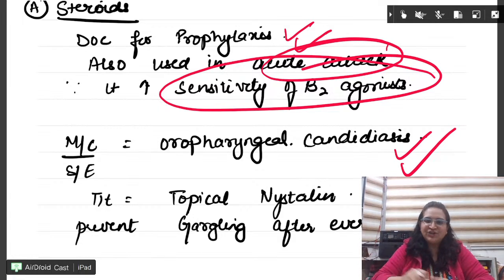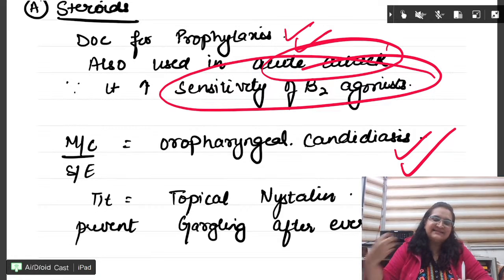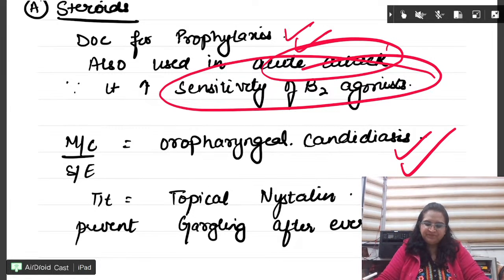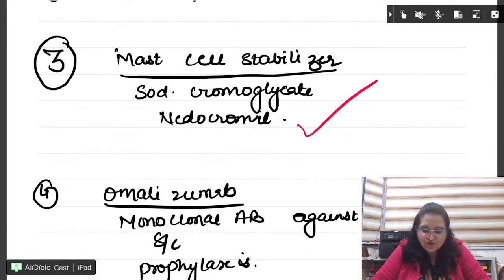You tell the patient to gargle. You know, this was such an easy question. How do you prevent candidiasis if somebody is taking inhalational steroids? Prevent था, treat नहीं. Right? Treat तो you will add nystatin. Fine. Prevent में a simple thing. Gargle after every dose. Finish. Right? Next, mast cell stabilizer, sodium chromoglycate and nedocromil.